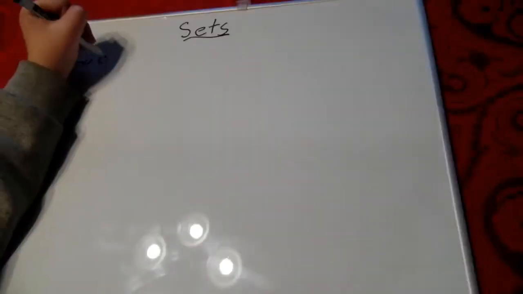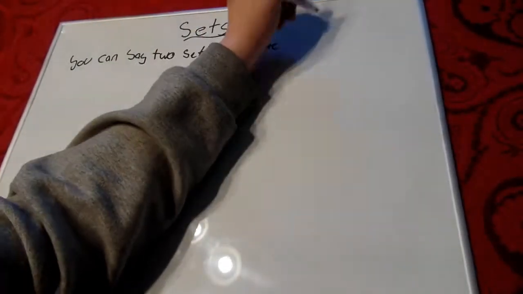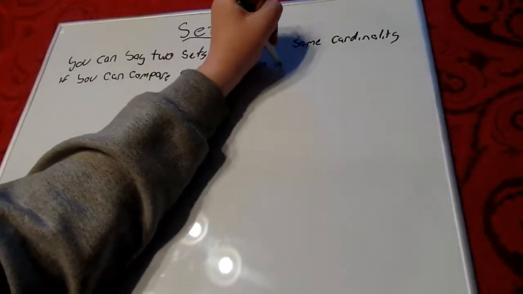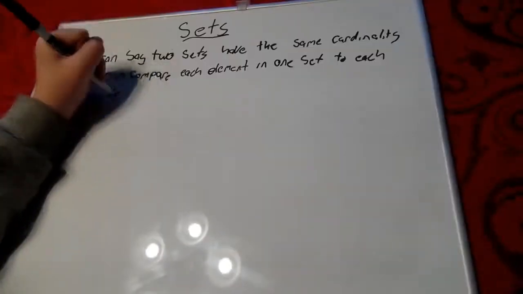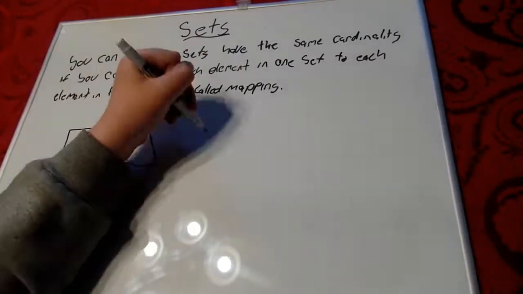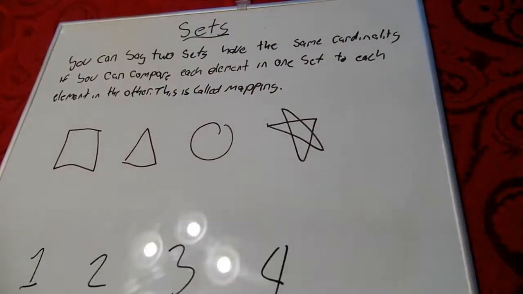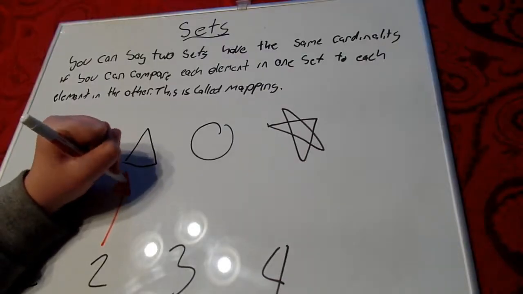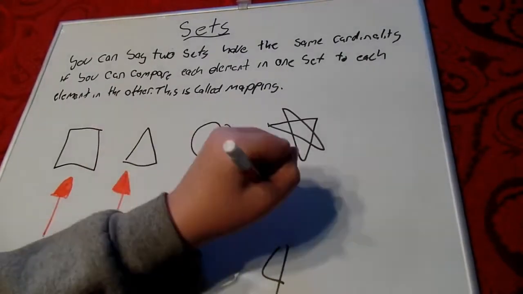Okay, let's talk about sets. You can say that two sets have the same cardinality if you can compare each element in one set to each element in another set. This is called mapping. Let's say I have this set of shapes and this set of numbers. I compare each of the numbers to each of the shapes. Therefore, the two sets have the same cardinality.